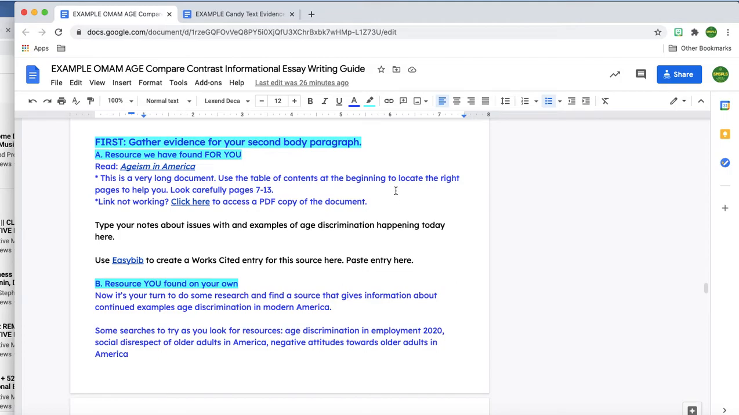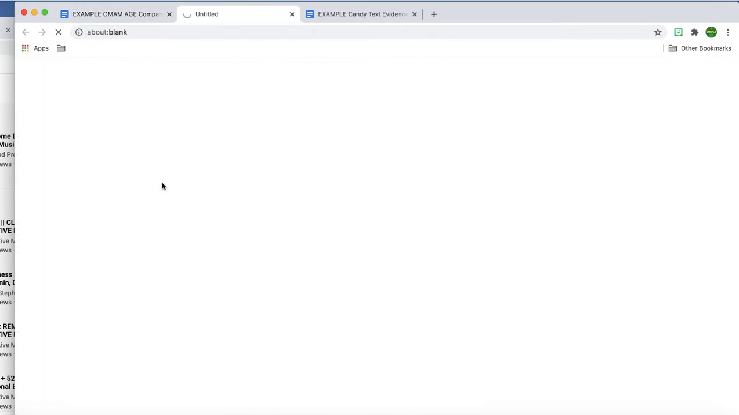So in your own document, you're going to see that first we found a resource for you. You're going to look at the resource we found for you and take some notes that you think you'll be able to use when you actually go to write your paper. So I'm going to go ahead and click on my resource and open it.